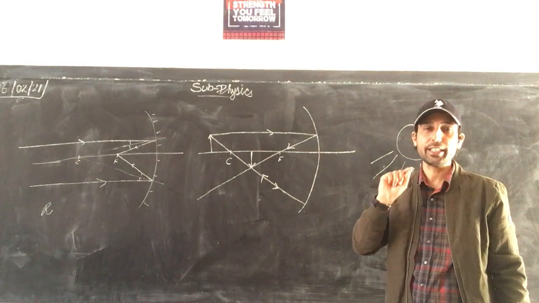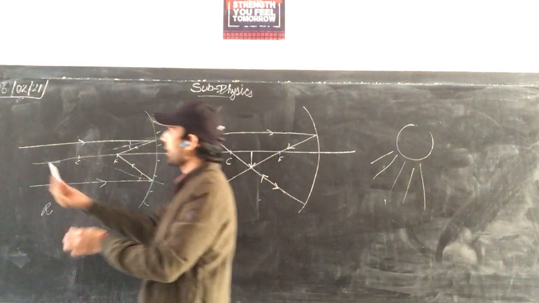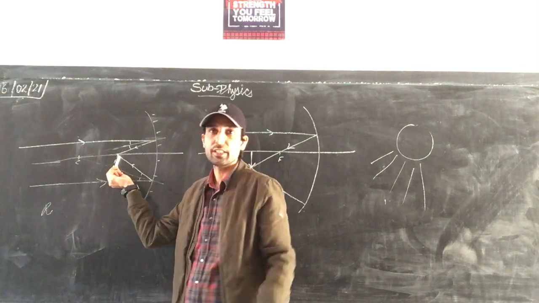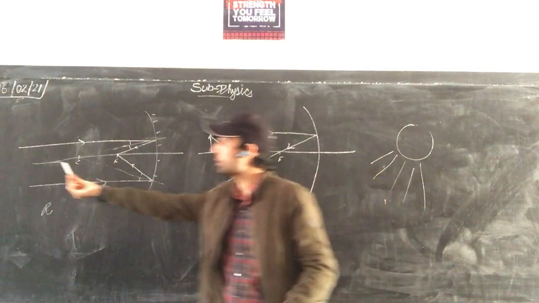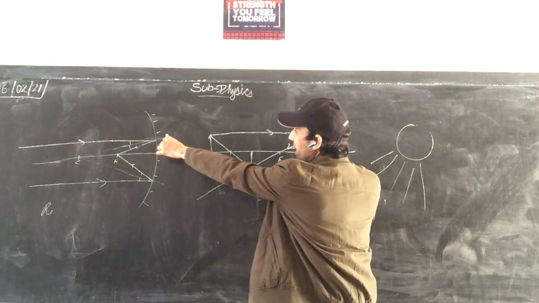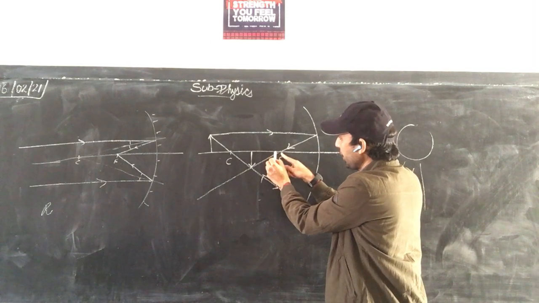So what you are seeing here is that when the object is at infinity, the image is formed at the focus, a very diminished image. Now the object is coming towards the center of curvature. As the object is reaching the center of curvature, the image size will keep on increasing.